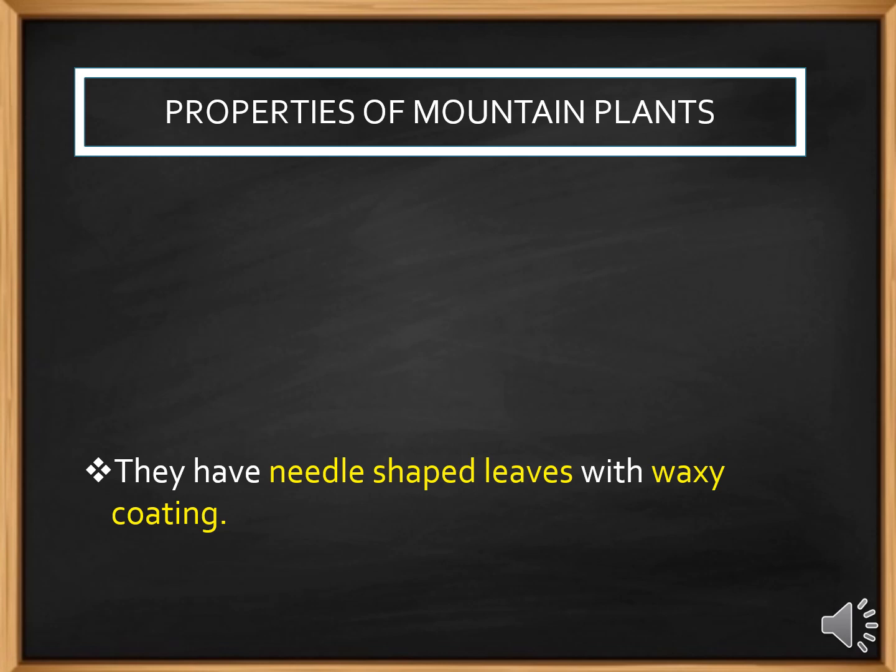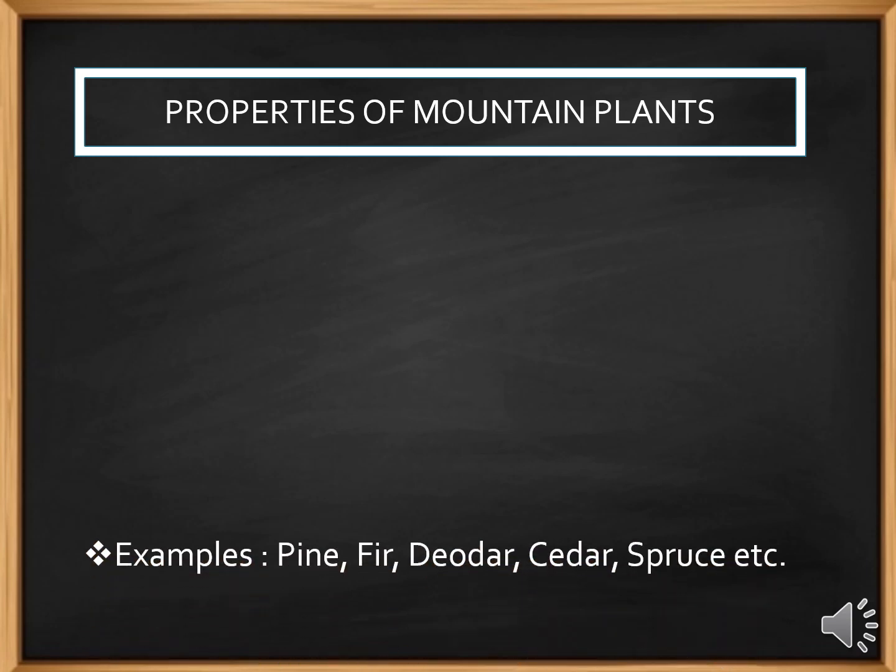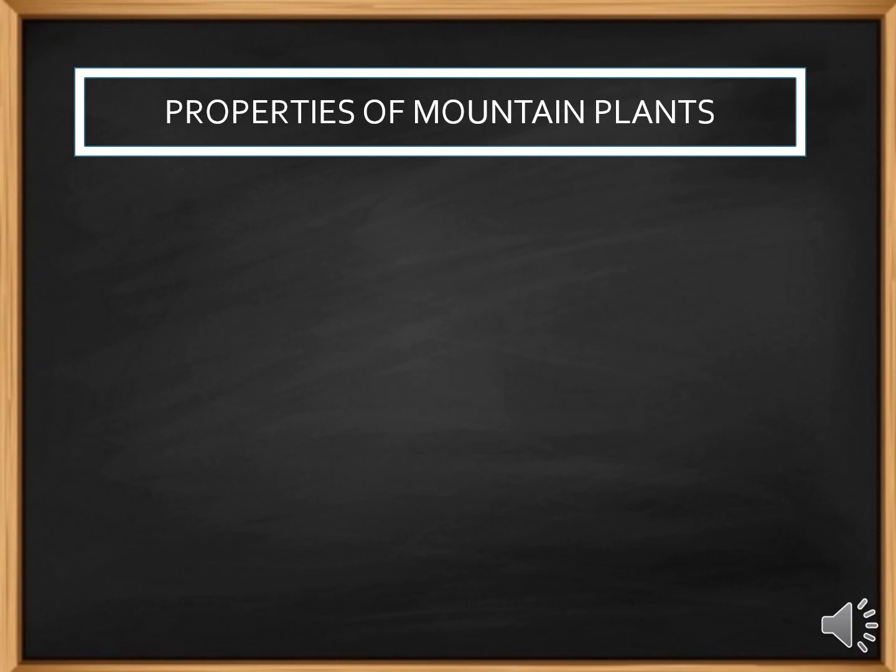Also, they have needle shaped leaves with waxy coating. Now, this waxy coating prevent the leaves from getting damaged. And what are the examples? Examples are pine, fir, deodar, cedar, spruce, and of course our Christmas tree. Remember?